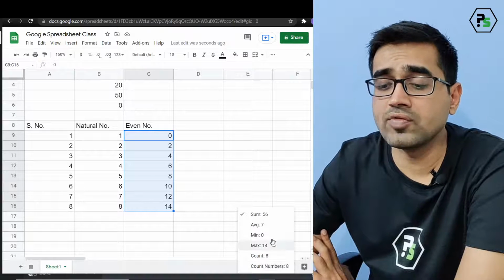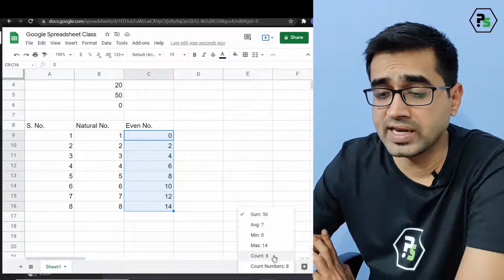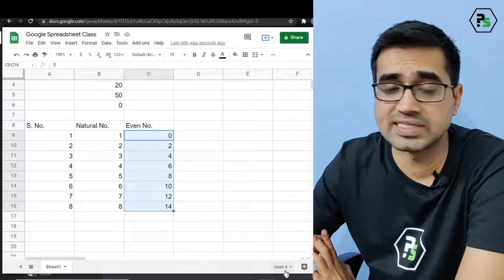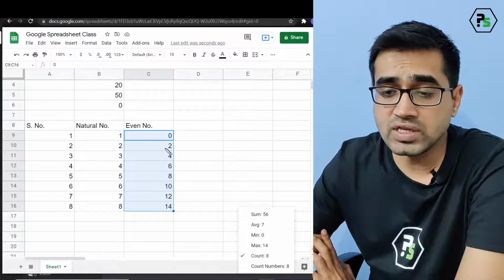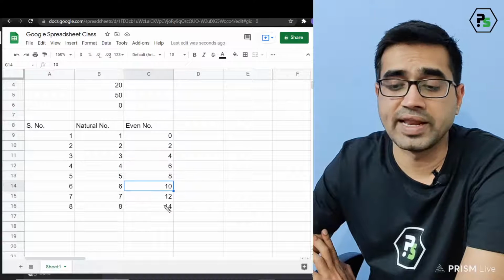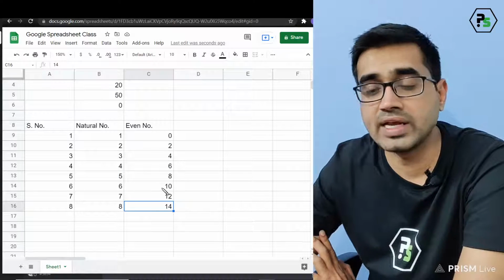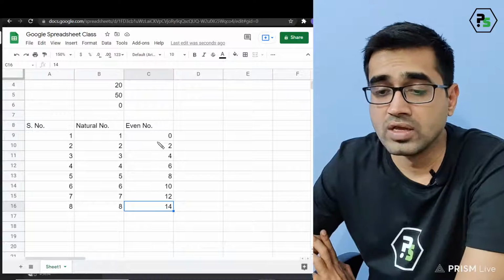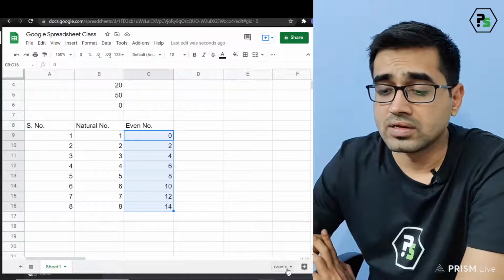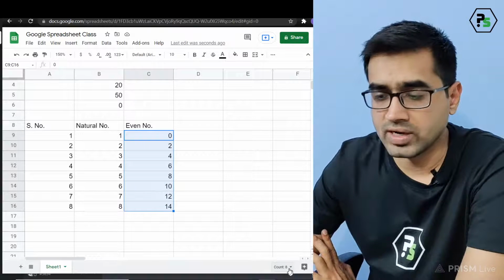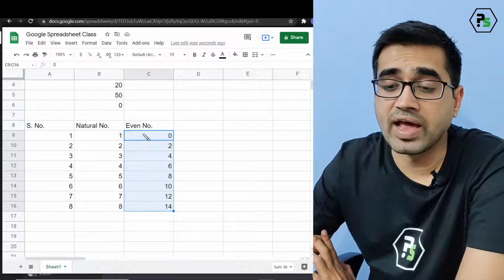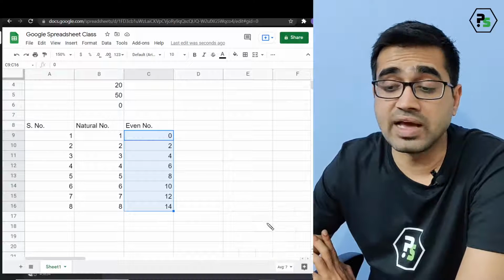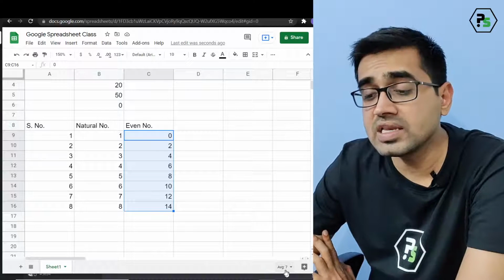This option can give you how many values are there. So you can count how many values. You can see the count is 8. I wanted to show you that. So there are total 8 values, 8 mathematical values. When I select it, it right away counts the total numbers and it also tells me the sum of the values. By the way, it also tells me the average of the values. So I can easily find the average.